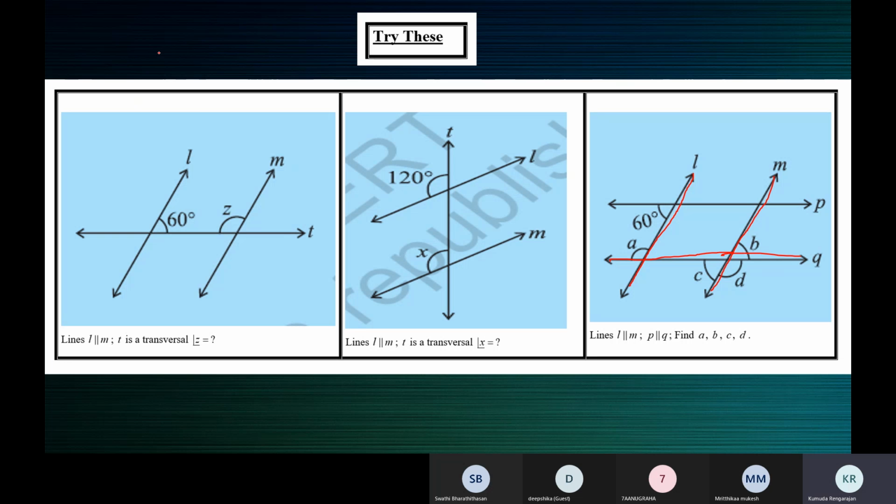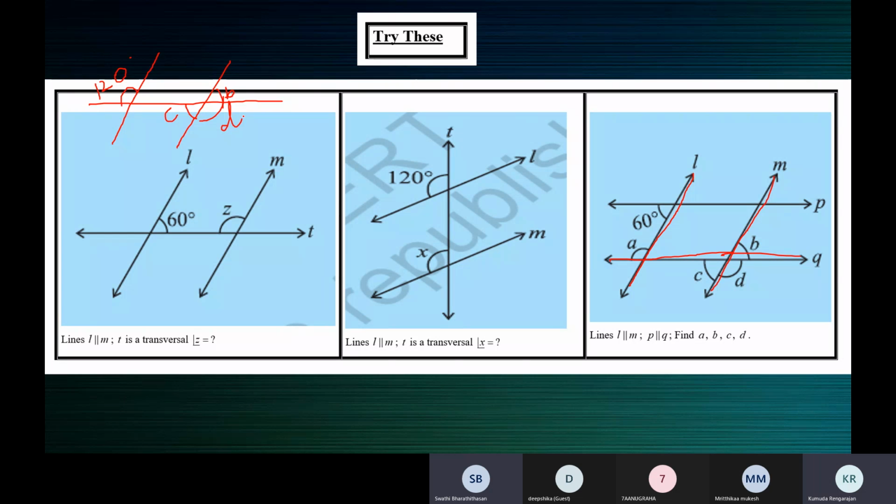Let me show it here. L is parallel to M, and Q is a transversal. Here you have A, which you found is 120 degrees. And here you have B, here you have C, and here you have D. Now tell me, how will you find these angles? Ma'am, by the properties like corresponding and alternate angles.